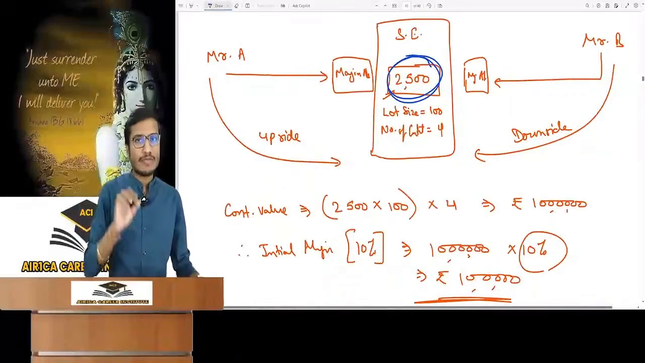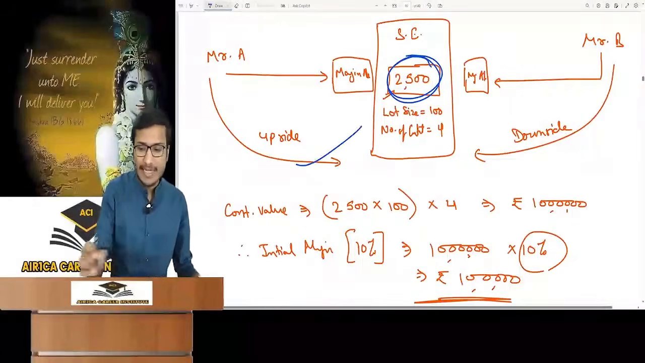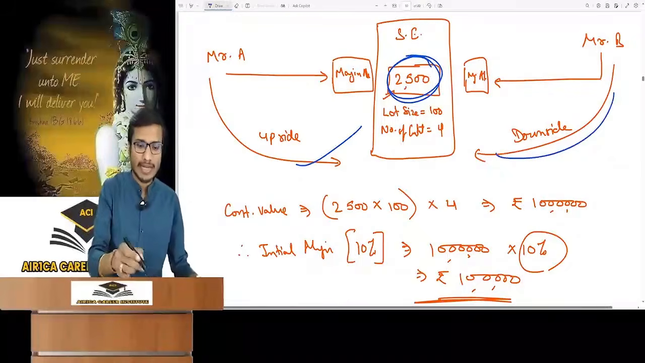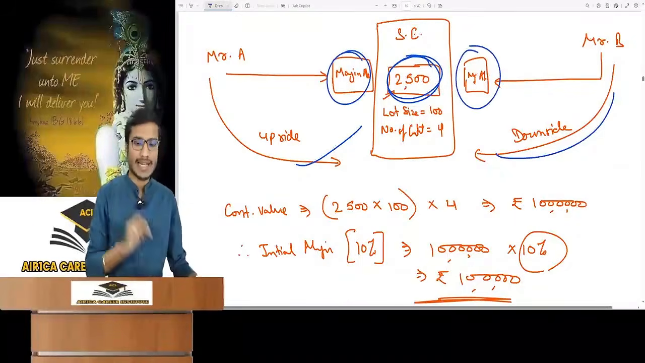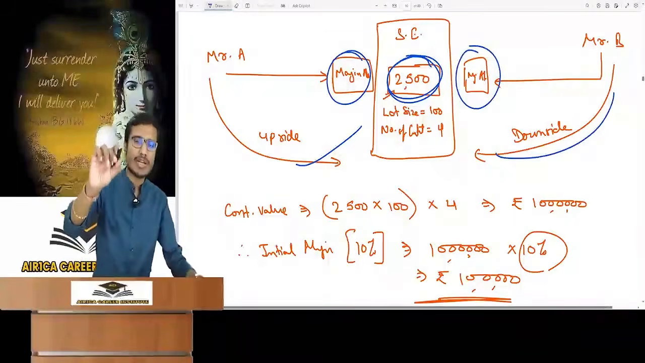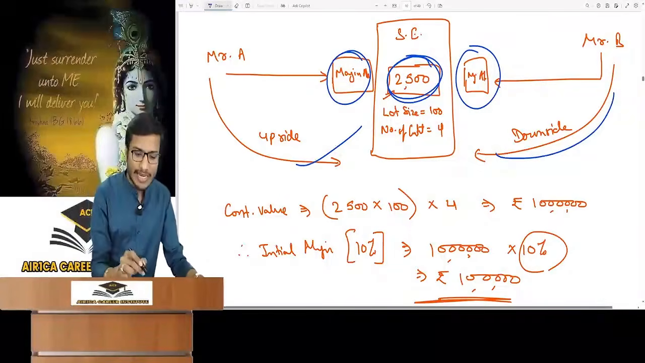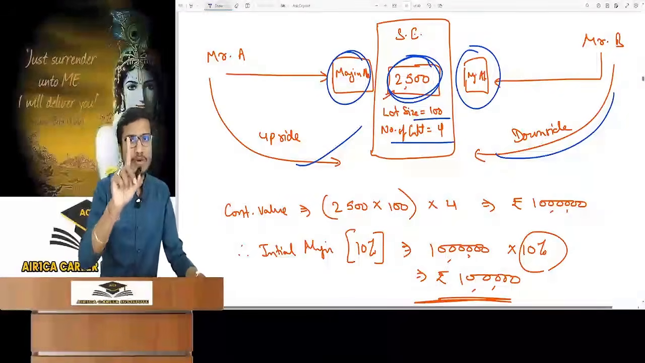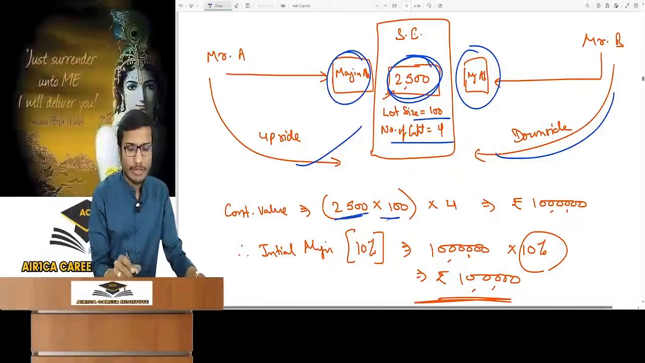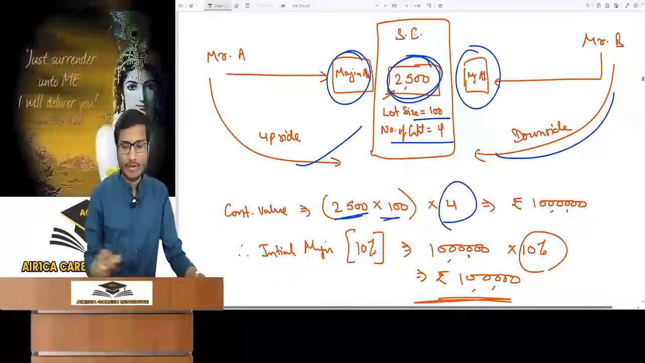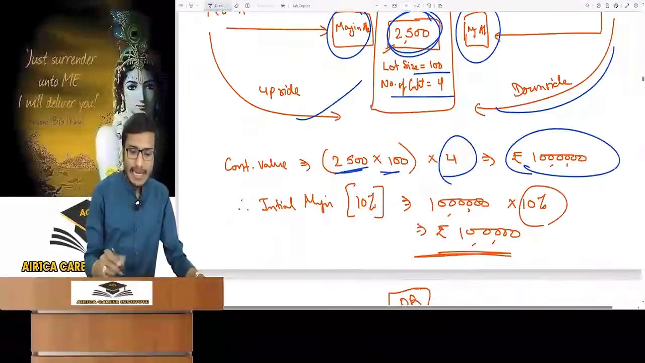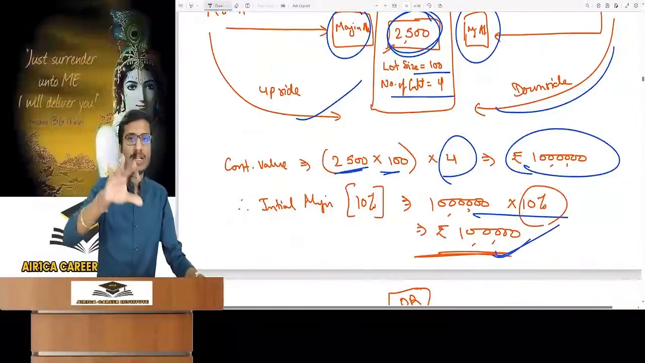Mr. A is saying that it is upside betting and Mr. B is saying that it is downside betting. He is putting money in the stock exchange in a margin account. He is saying that margin is 10% of the contract value. If we calculate the contract: lot size is 100 and contracts is 4. The price of one contract multiplied with the number of contracts, the contract value is 10 lakh. So he got the initial margin of 1 lakh. This is the normal way.